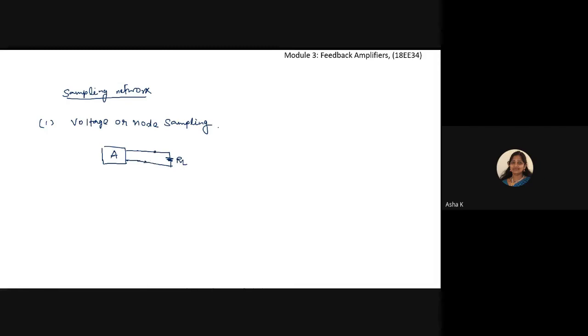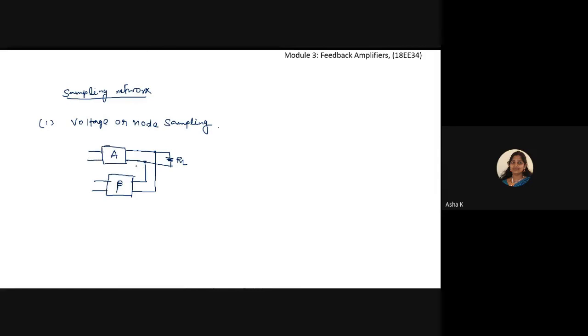Output voltage. The output voltage is sampled by connecting the feedback network in parallel across the output. So the feedback network is connected in parallel across the output voltage. This is the feedback factor beta. It is again connected to this side. There will be an input to this amplifier also.